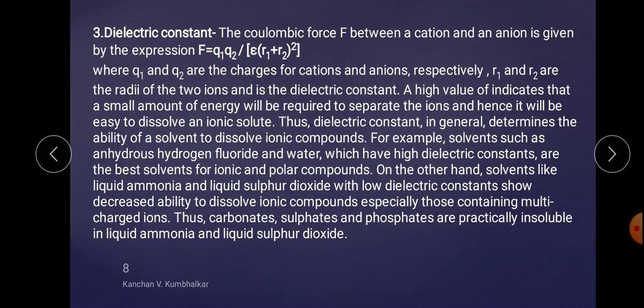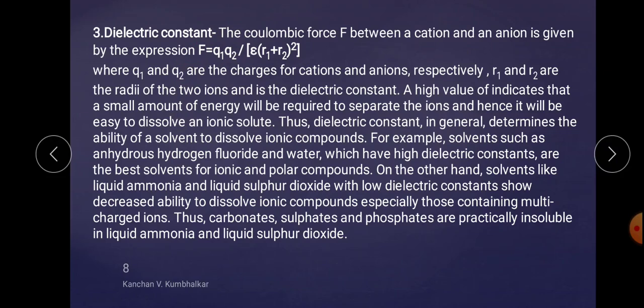R1 and R2 are the radii of the two ions, and epsilon is the dielectric constant.